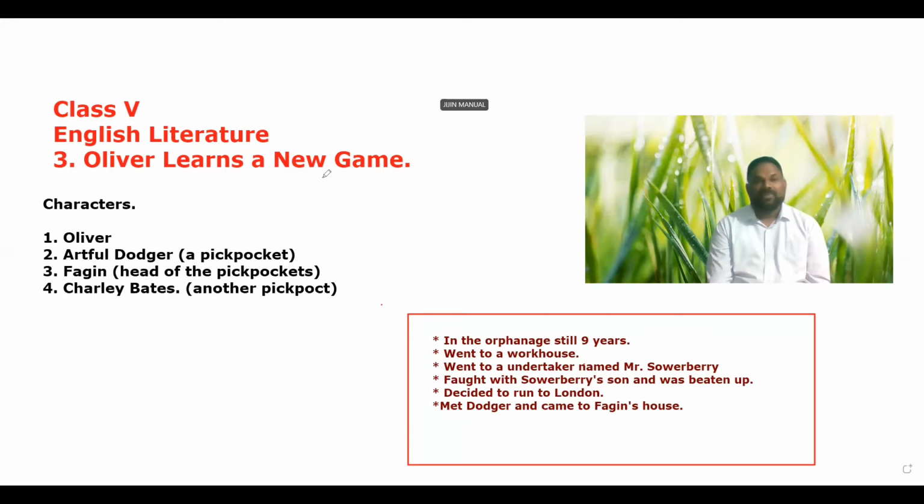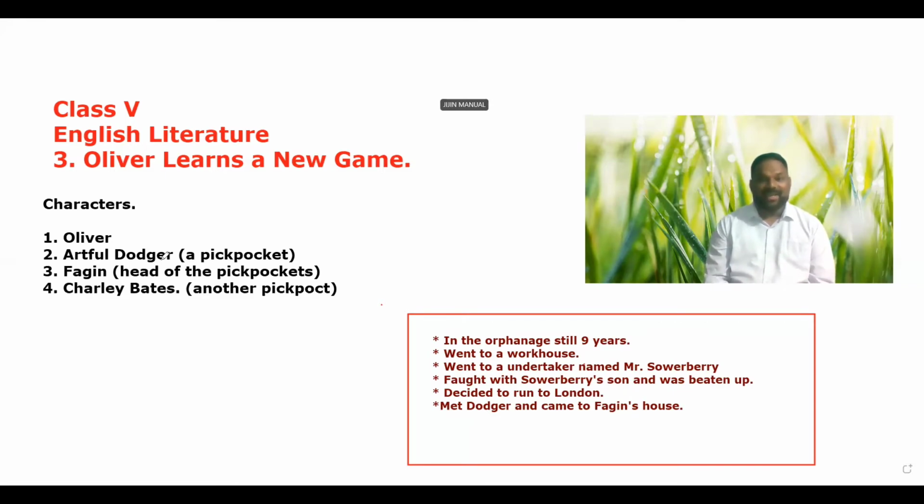And then Oliver was asked to wash his hands and come for breakfast. As he was at the breakfast table, he meets two other friends, two other pickpockets. Dodger was already there, and he meets another one, Charlie Bates. They had gone early in the morning to pickpocket, to steal things from people. Then he asked, "Did you find enough things?" They said, "Yes, we could find enough things." And the old man was very happy, and they were having breakfast.